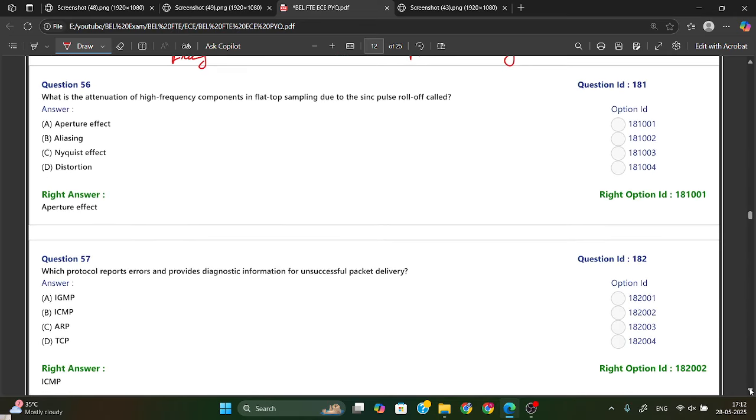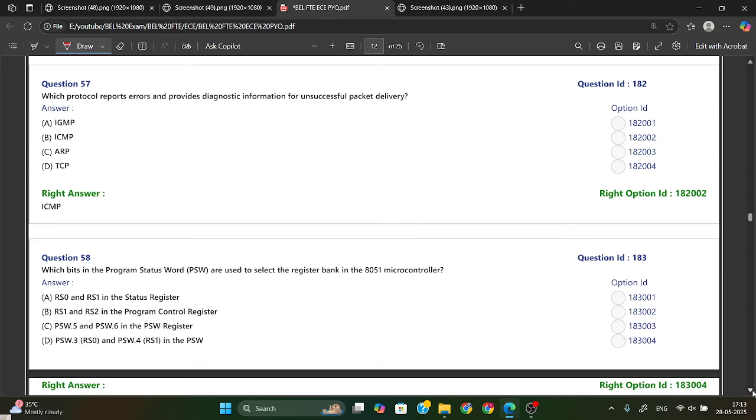What is the attenuation of high frequency component in flat top sampling due to sync pulse roll off? So what is the attenuation for the high frequency component in flat top sampling due to the sync pulse roll off? It is called the aperture effect. Simple, it is a definition.